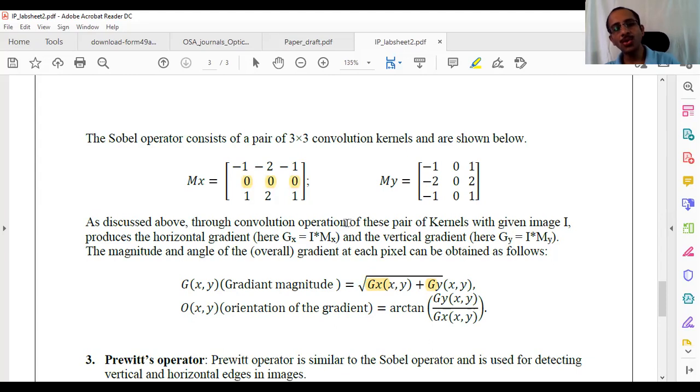Right. So you need to find edges. Now what you have to do? First find the horizontal gradient image. What is the range of that gradient? What do you think is the dynamic range of the gradient image? Dynamic range means, image pixels, each pixel may be 0 to 255. If I find the gradient gx, what do you think is the range of that gx?